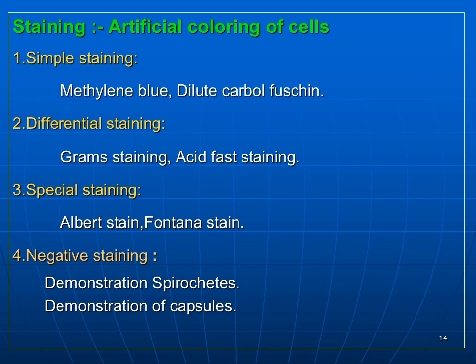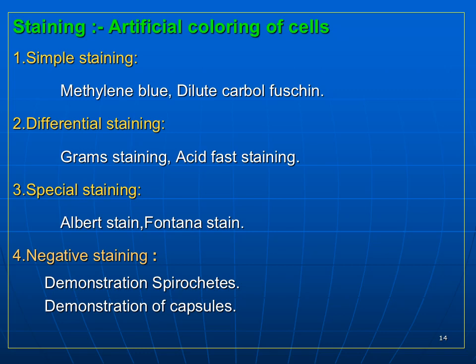In the differential stain, we use a number of dyes, so it can give the contrast. The differential stain examples are the Gram stain and acid fast stain. The next stain is the special stain, that is Albert stain and Fontana stain.